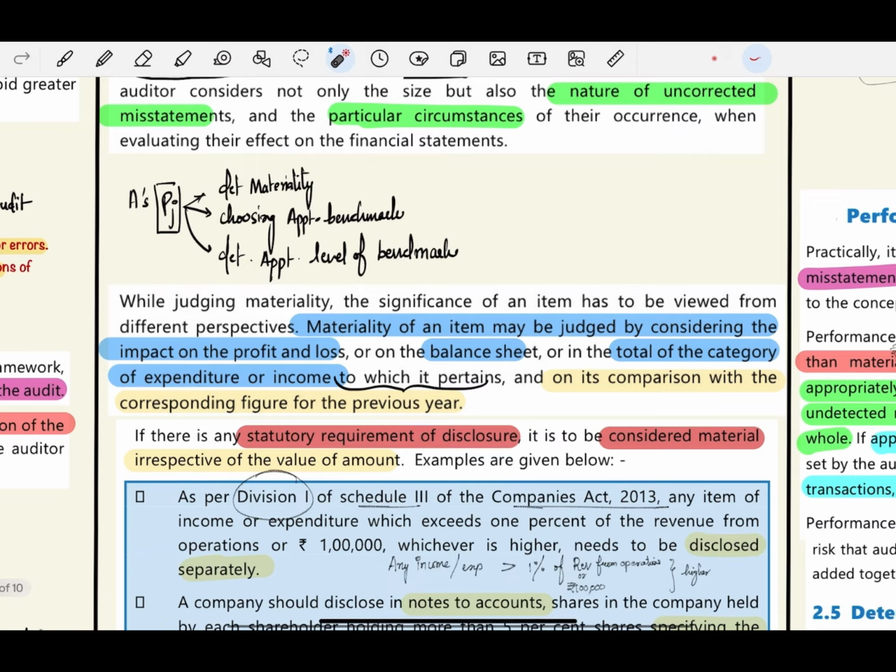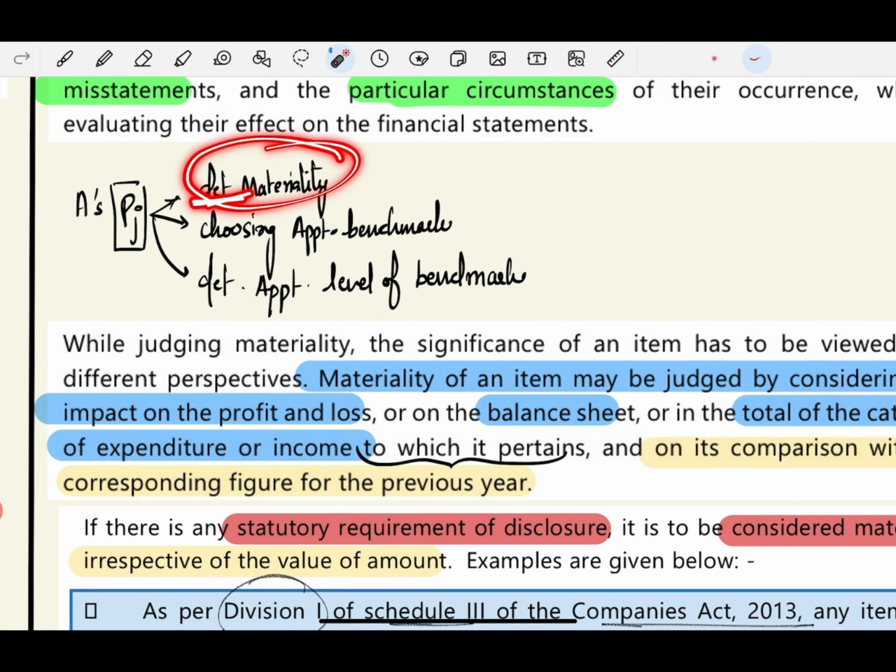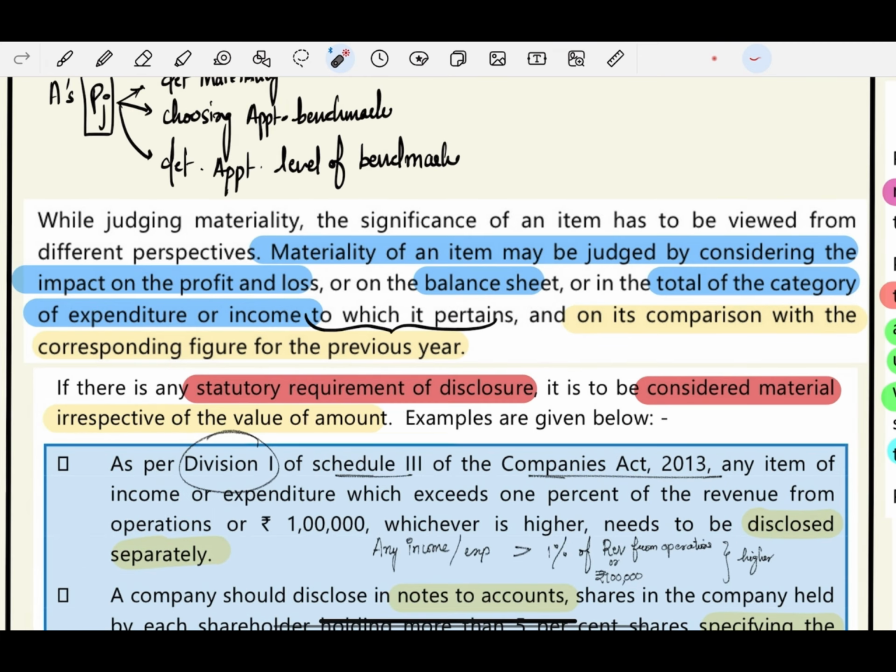So the auditor's professional judgment is mainly used to determine materiality, to choose an appropriate benchmark, and to determine the appropriate level of benchmark. So the auditor's professional judgment is mainly important in these three cases. In these three cases, the auditor has to exercise his professional judgment. While judging materiality, the significance of an item has to be viewed from different perspectives. The materiality of an item may be judged by considering the impact on profit and loss, balance sheet, and the total of the category of expenditure or income to which it pertains, and on its comparison with the corresponding figure of the previous year.